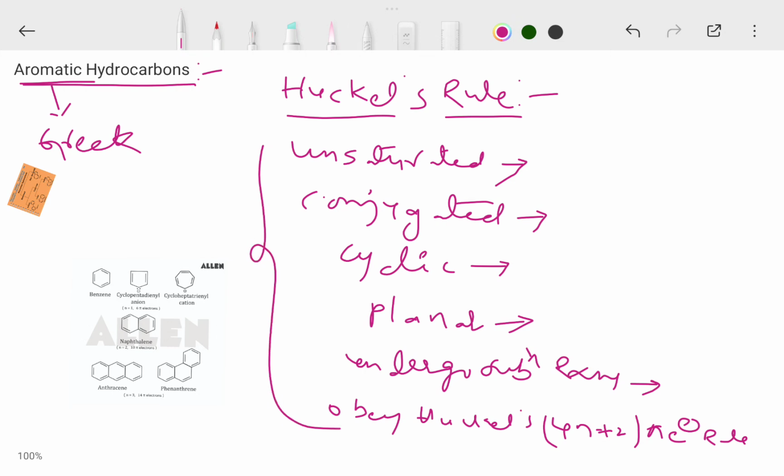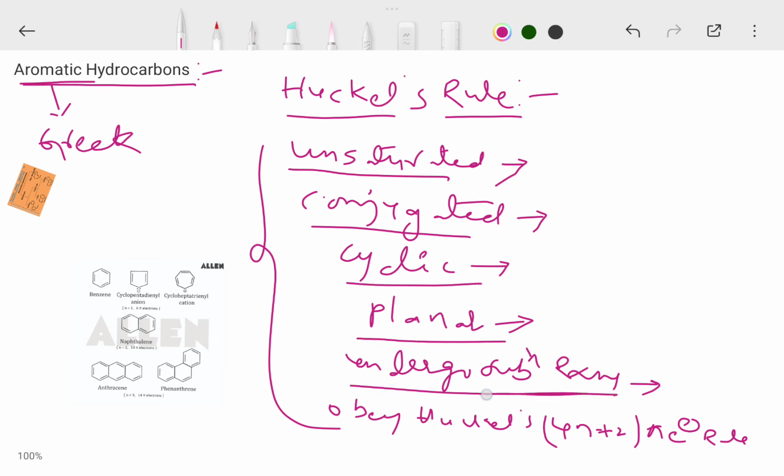These are aromatic compounds. Aromatic compounds are unsaturated conjugated systems, cyclic and planar, undergo substitution reactions in preference to addition reactions, and obey Huckel's 4n plus 2 pi electrons.